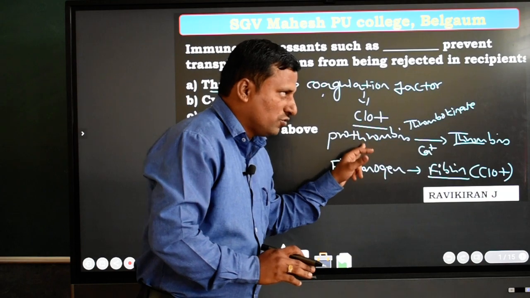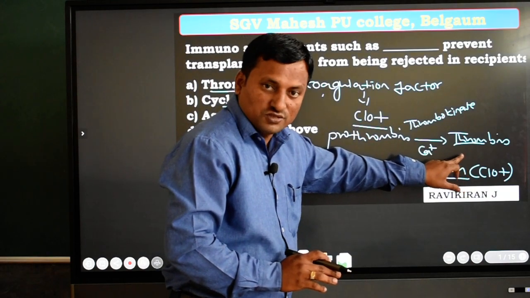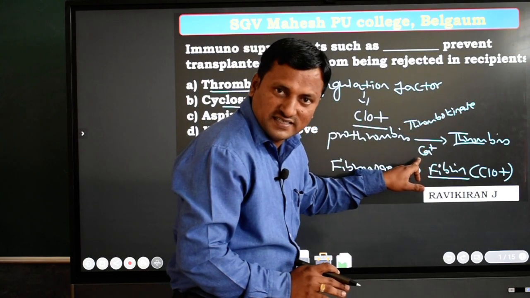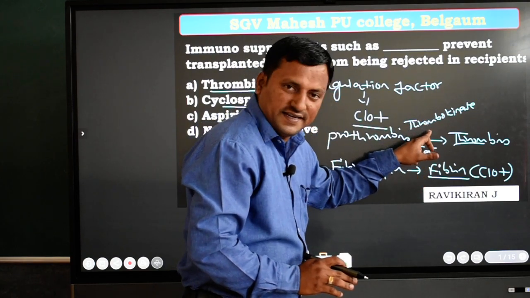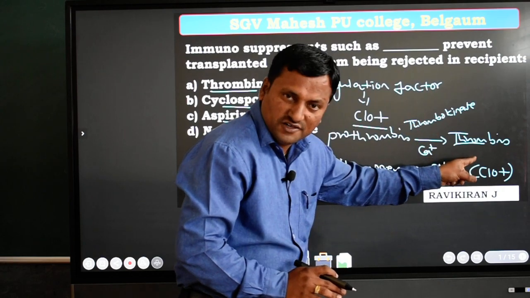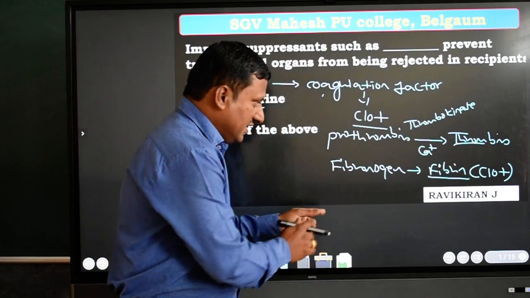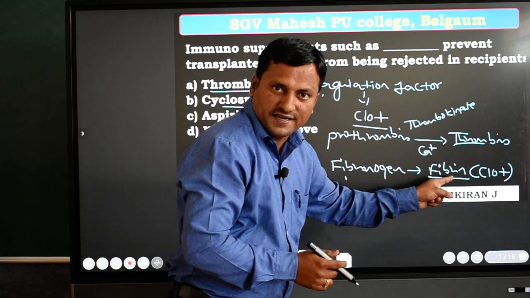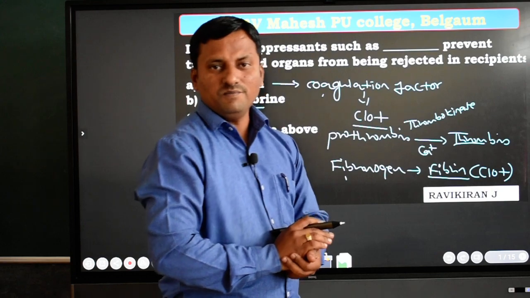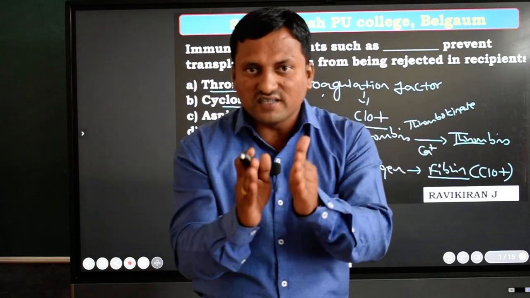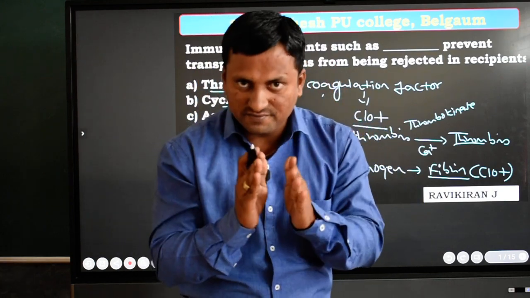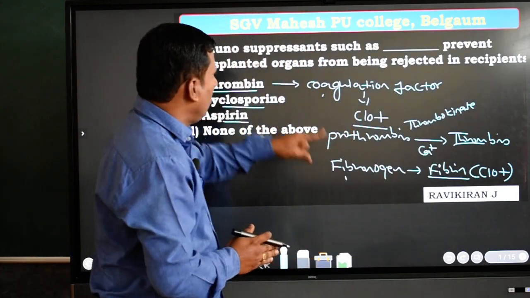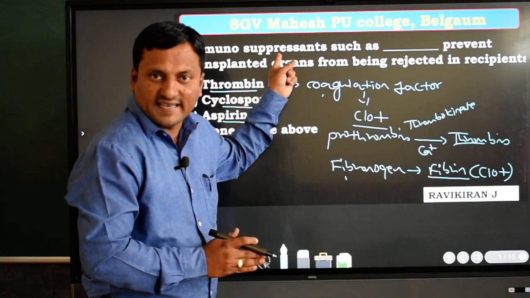The inactive prothrombin is converted into active thrombin in the presence of calcium as a cofactor and the thrombokinase enzyme. After this, active thrombin converts soluble fibrinogen into insoluble fibrin. Then the blood becomes clots. So this is the function of thrombin. Thrombin acts as a coagulation factor, not an immunosuppressant agent.